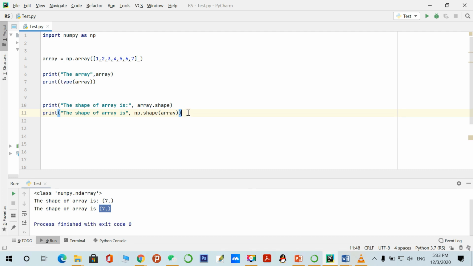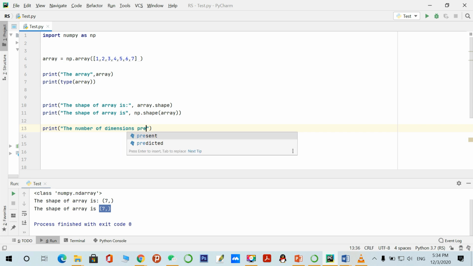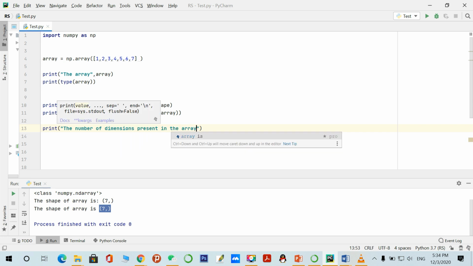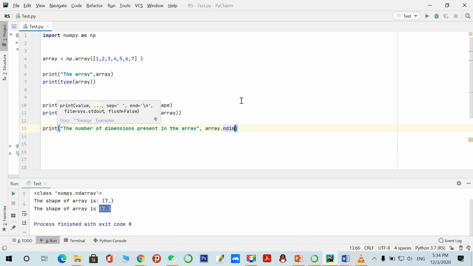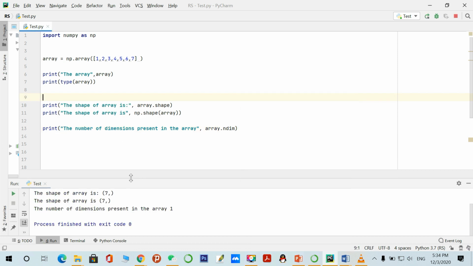And we have already learned the ndim variable, how to see the dimensions of this array or any array. So let's print the number of dimensions. For this we have to write this statement, the number of dimensions present in the array, like this, the name of the array dot ndim. So let's print and see the number of dimensions.